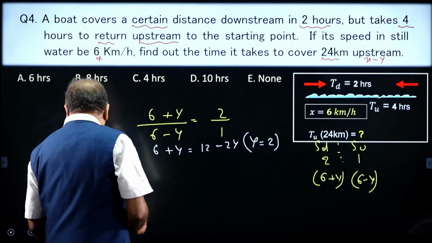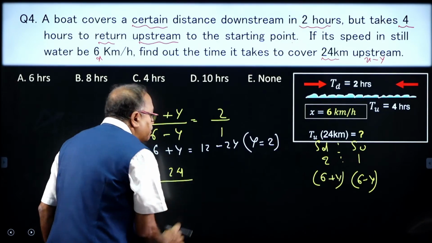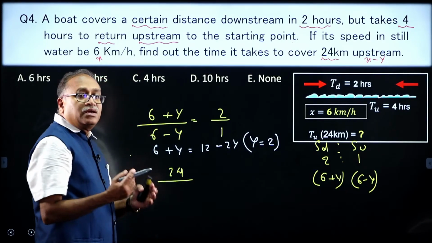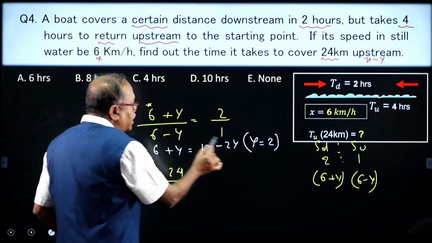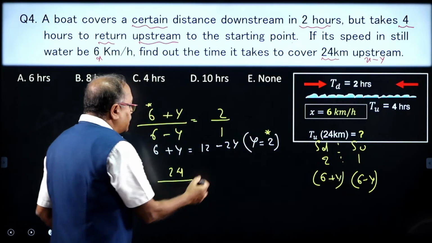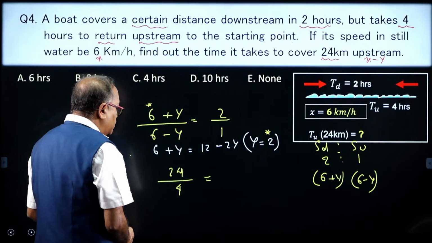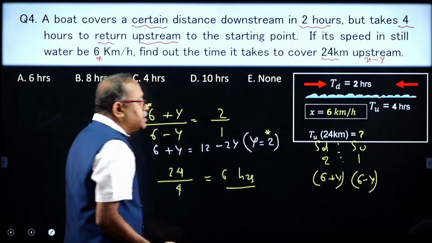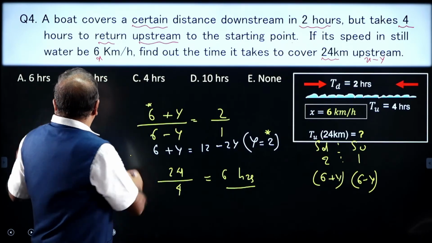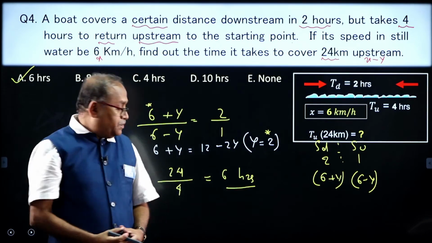So, let us come to the point here. What I need is 24 kilometer upstream. The upstream speed will be x minus y, where x is 6 and y is 2. So, 6 minus 2 comes to 4, and 24 divided by 4 is 6. So, the time taken for the given question is 6 hours. My option choice is A. Right, my dear friends?